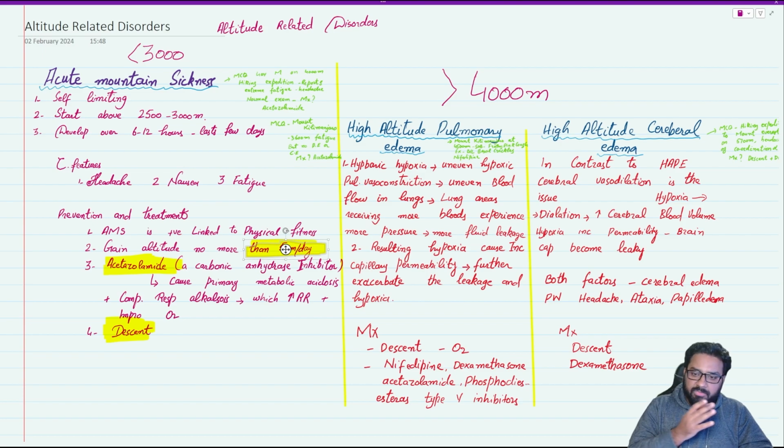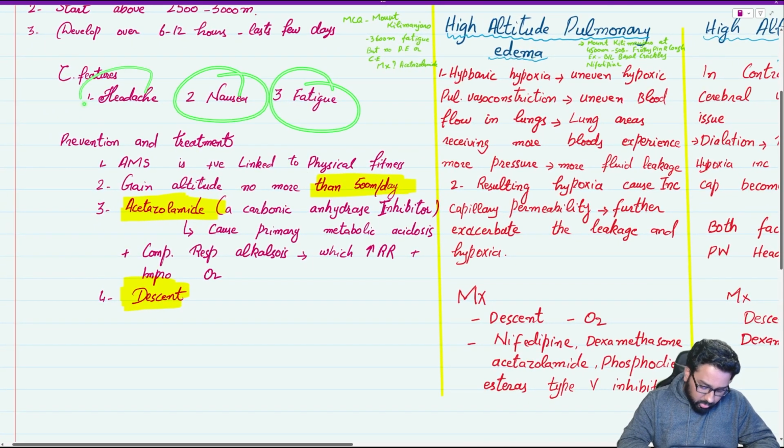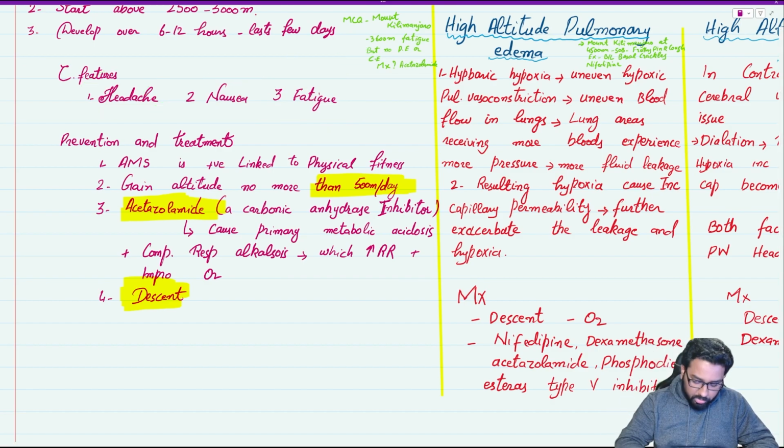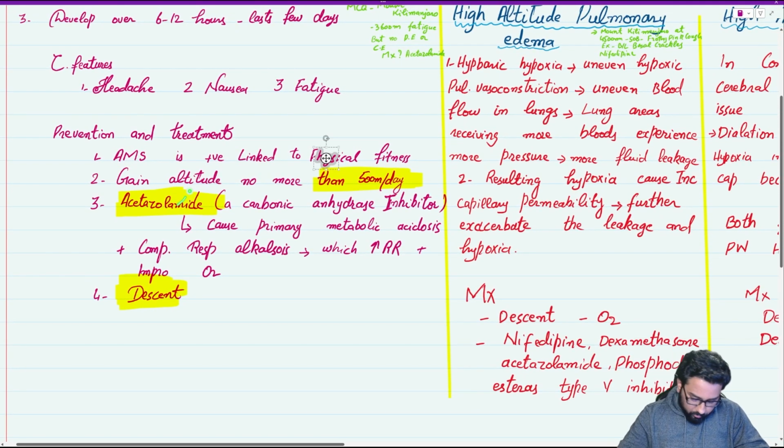It starts from 6 to 12 hours if someone is at an altitude below 3000 meter, and it can last for a few days. As we discussed: fatigue, nausea, headache. Fatigue is the most important. If you see someone going hiking on the mountains and they are experiencing fatigue, we are talking about acute mountain sickness. Management: the person has to come down.